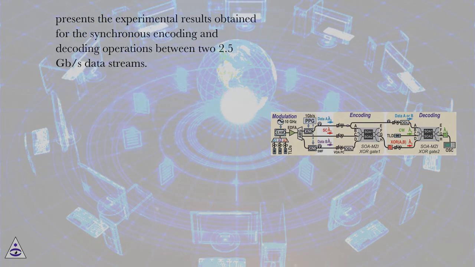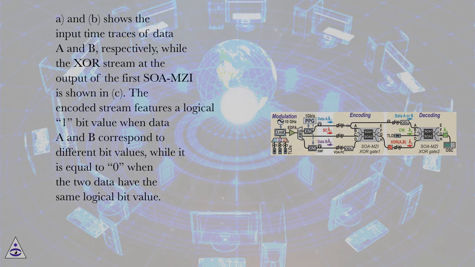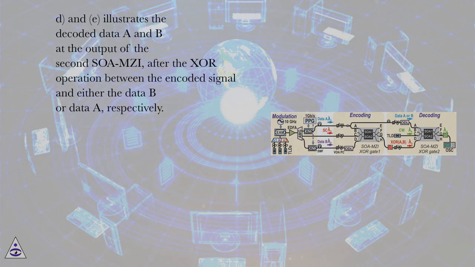Presents the experimental results obtained for the synchronous encoding and decoding operations between two 2.5 gigabits per second data streams. A and B shows the input time traces of data A and B, respectively, while the XOR stream at the output of the first SOA MZI is shown in C. The encoded stream features a logical 1-bit value when data A and B correspond to different bit values, while it is equal to 0 when the two data have the same logical bit value.